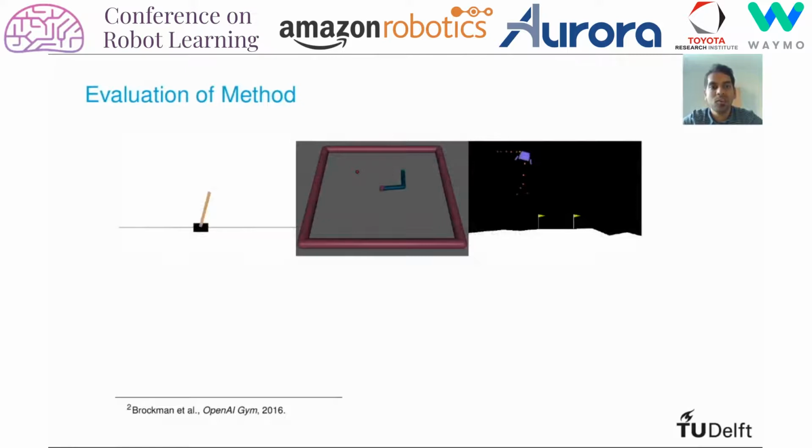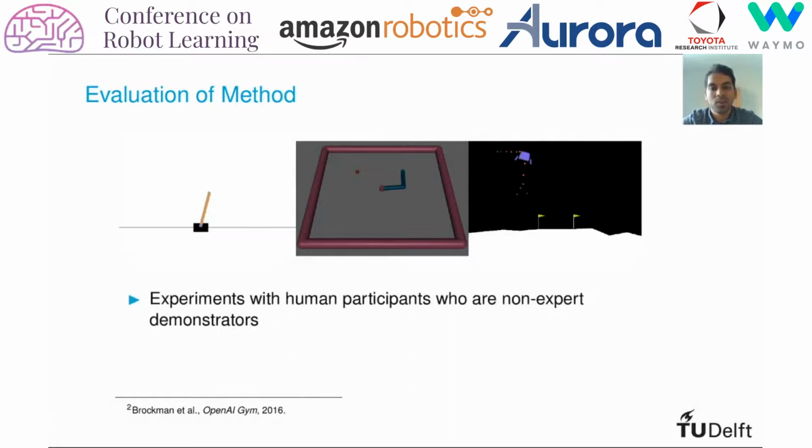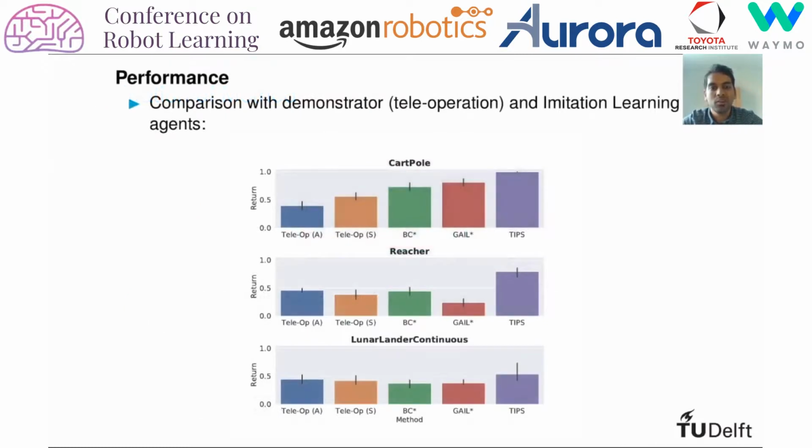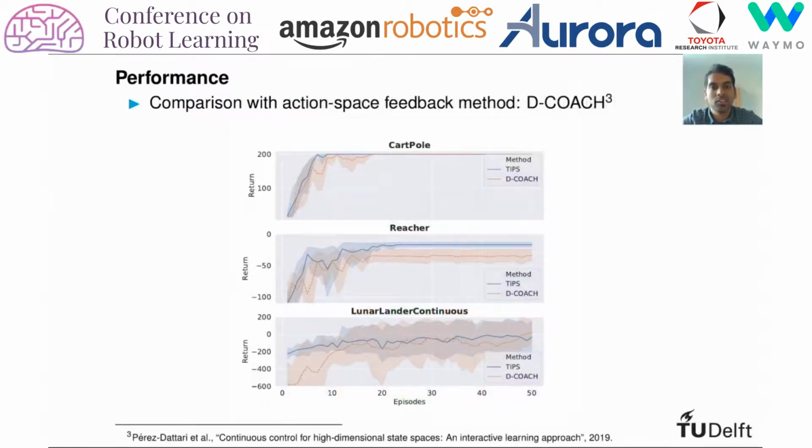We evaluate the method on these OpenAI Gym environments and design experiments where human participants who are non-expert demonstrators have to teach the task to an agent. Our method TIPS compares favorably to imitation learning methods such as behavior cloning and GAIL, as well as to the demonstrator teleoperating the task themselves. We also compare the method to an action space baseline method, DeCoach. And again, for these environments, our method compares favorably in terms of learning efficiency as well as overall performance.